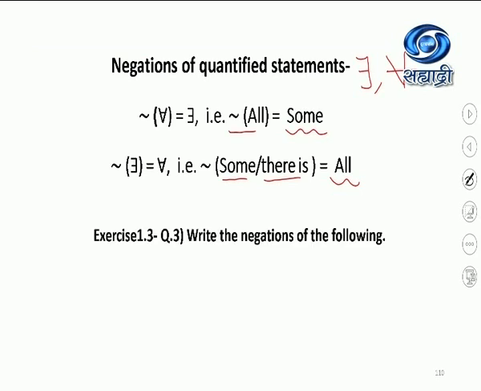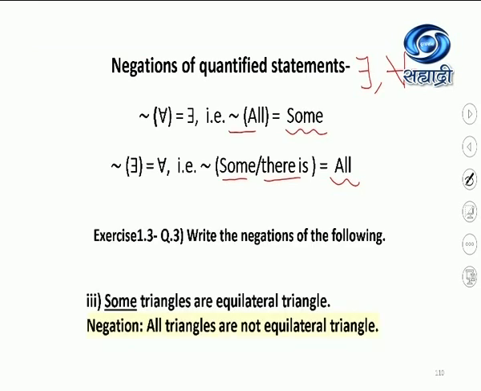So I've taken one example from exercise 1.3, question 3. Some triangles are equilateral. First of all, note that word some, it means what? There exist and are. So you have to write negations at two places. Negation of some will be all, and negation of are is are not. So negation of some triangles are equilateral will be all triangles are not equilateral triangles, because the given statement is a quantified statement. Remember this.